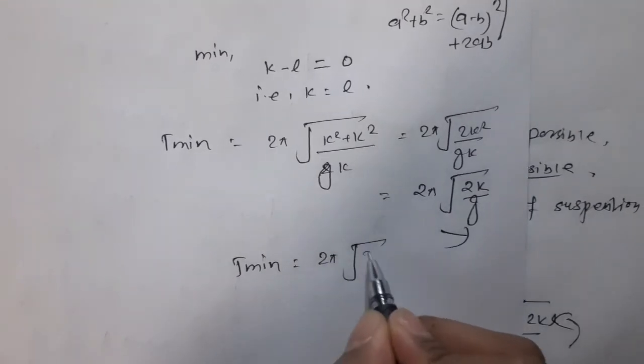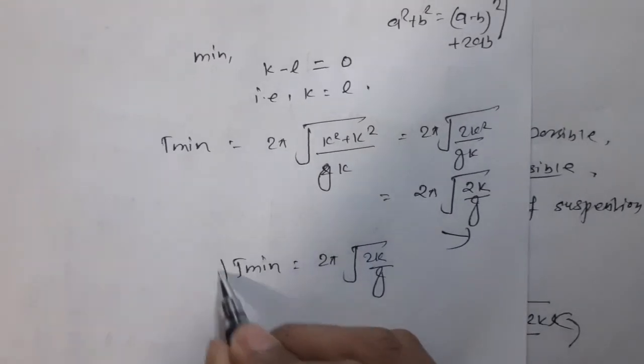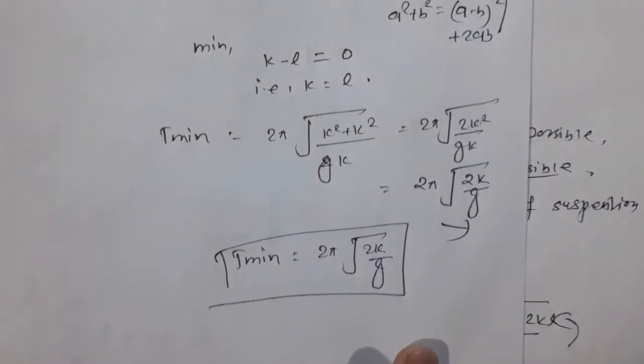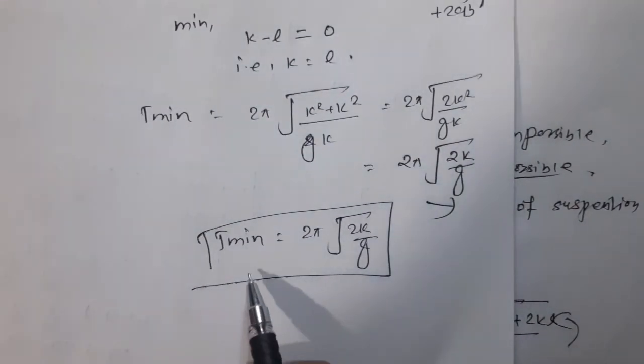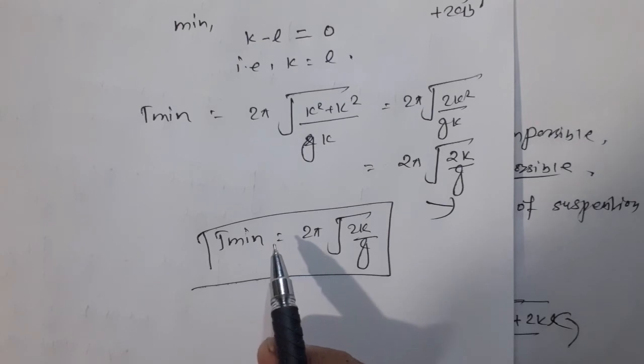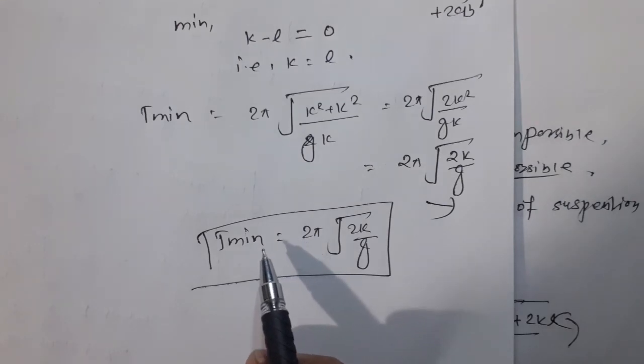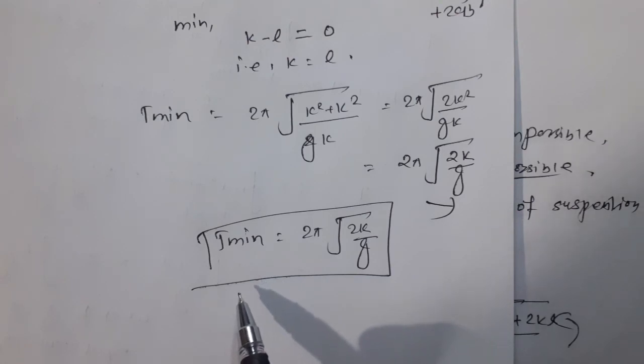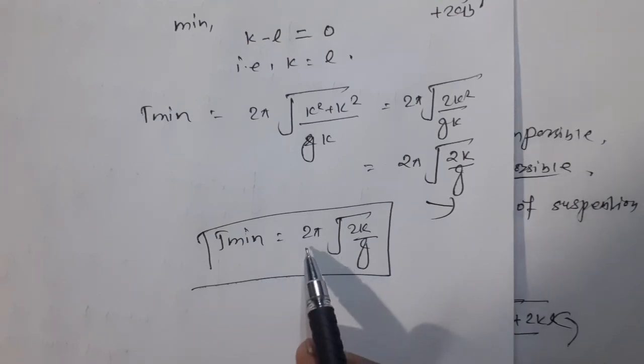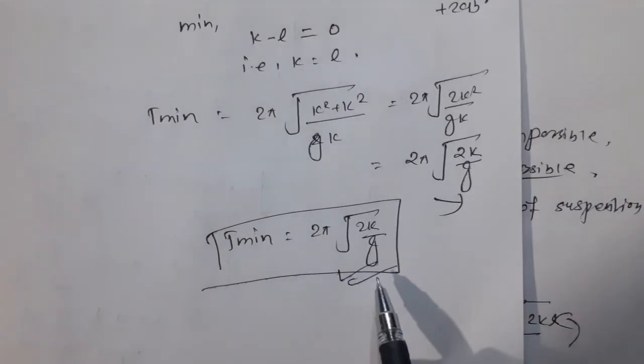For T max, the point of suspension lies at the center of gravity, and for T minimum, the time period must be 2 pi root under 2k by g. This is the required expression for the compound pendulum.